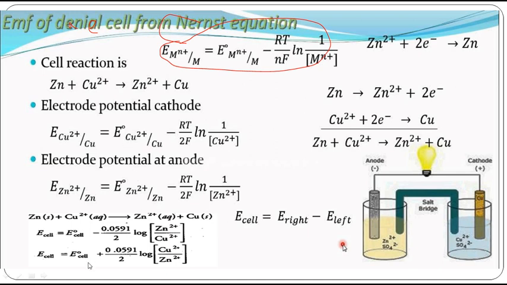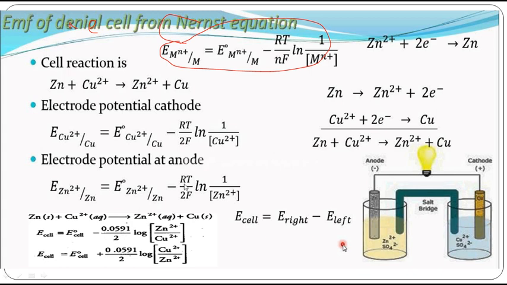So what I will get finally when I do this? Same thing only will come. E naught minus RT by 2F into ln 1 by copper 2 plus minus 1 by zinc 2 plus. Is it not? I am going to just subtract this. So what is the final equation I will get? E cell is equal to E naught cell minus 0.059 by 2. Why I got 0.059?